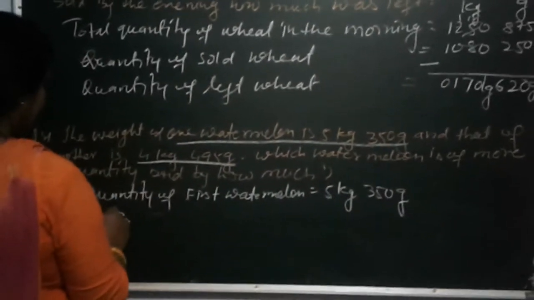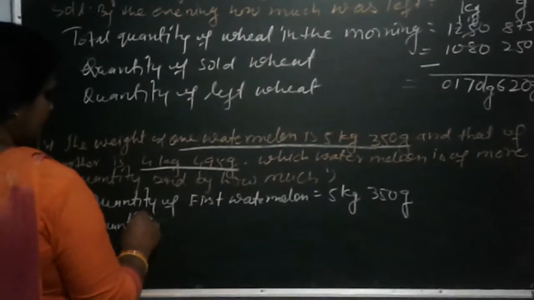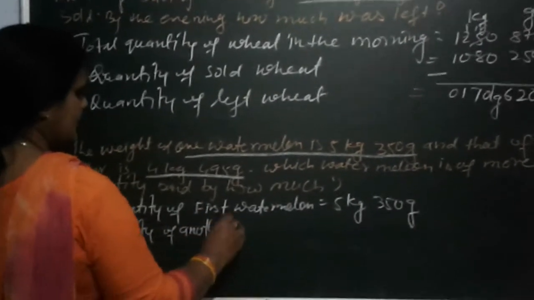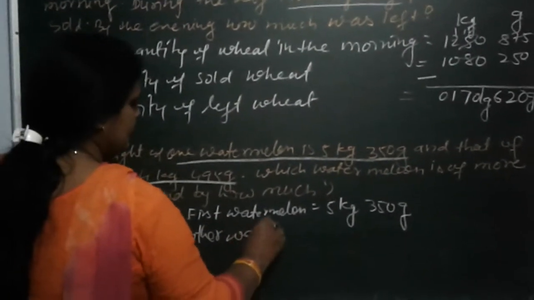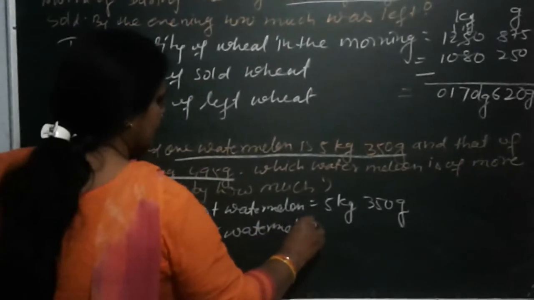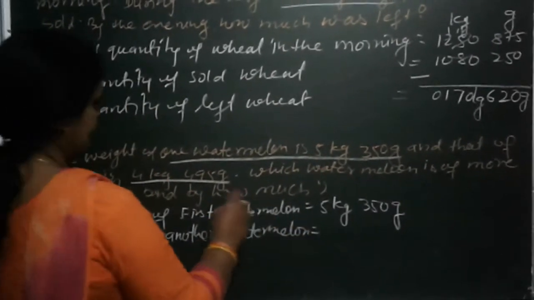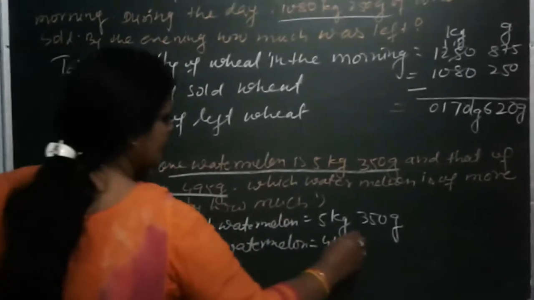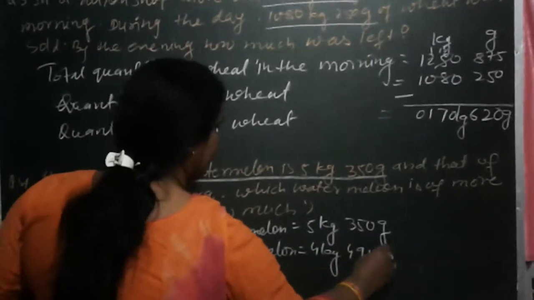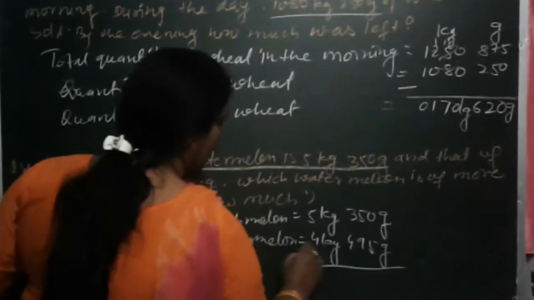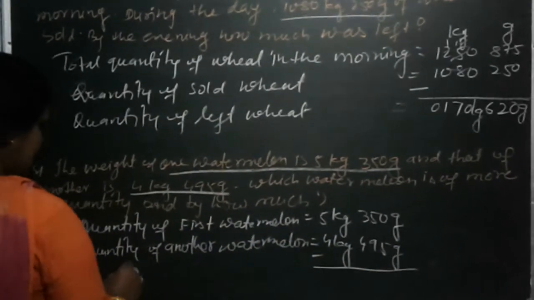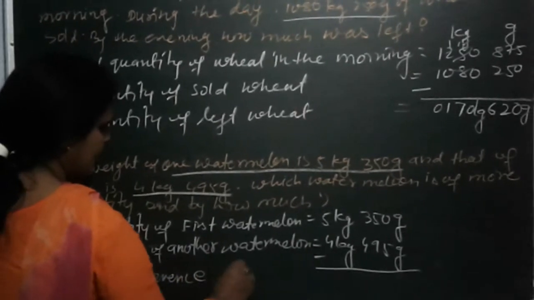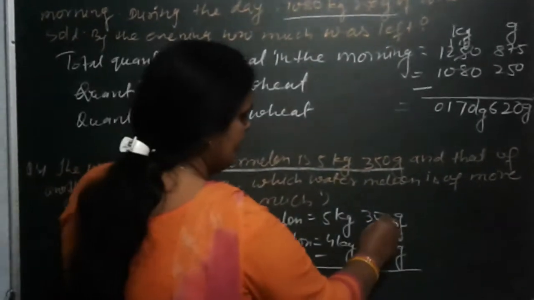And quantity of another watermelon is equal to 4 kg and 495 gram. Okay. Now difference, minus.